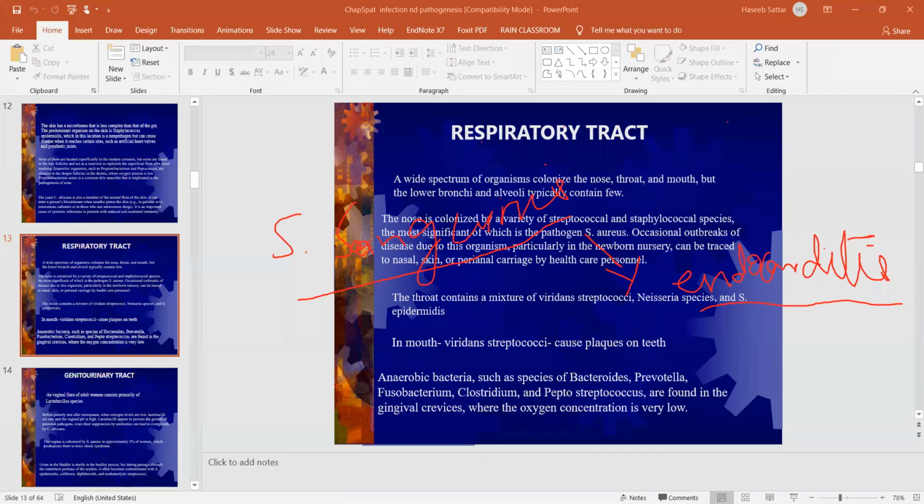Because these are anaerobic bacteria, that's why they are present in our gingival crevice. These bacteria are anaerobes and they may cause infections or gum infections. So that's why I told you that patients who have a gum infection should receive anaerobic treatment as well.